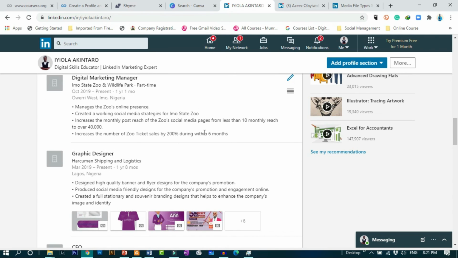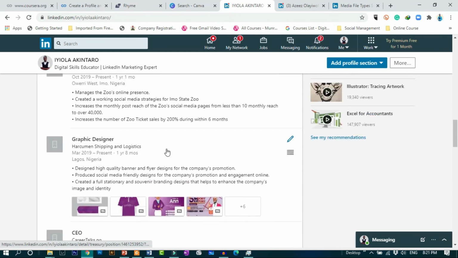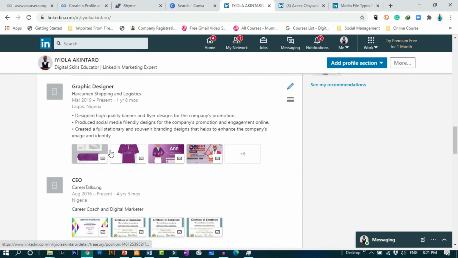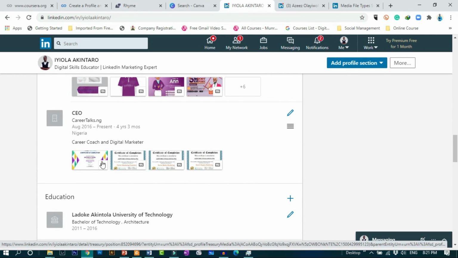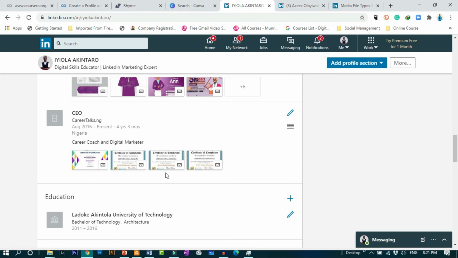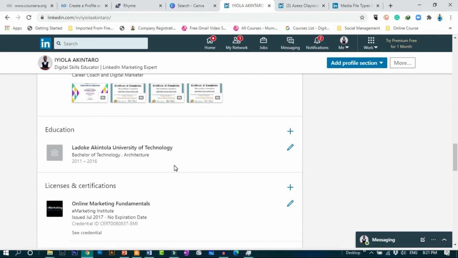Then you can see under my graphic designer's job work experience, with Acumen Shipping and Logistics, you can see some of the works I have done for them that I uploaded here. While working with Career Talks as career coach and digital marketer, you can see some of my certifications that I earned during the process, and I've shown you how you can upload all those things.